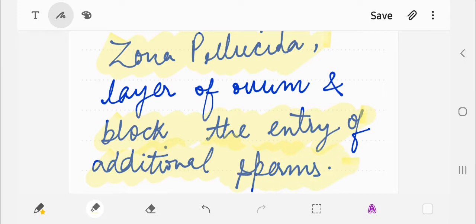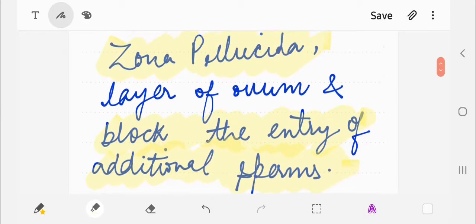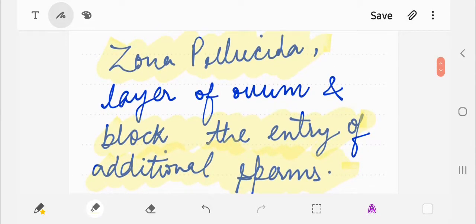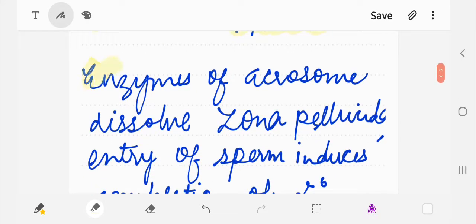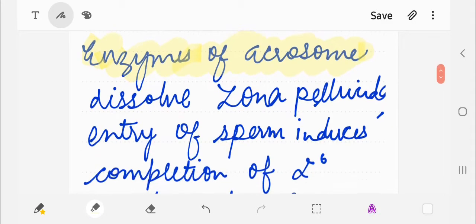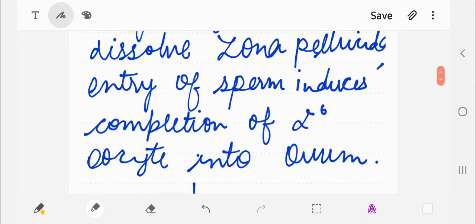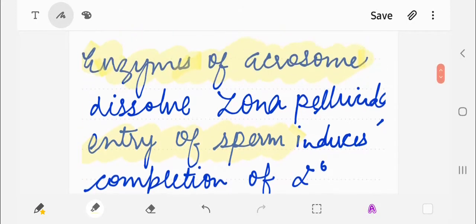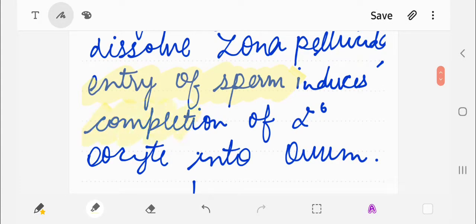As soon as the zona pellucida is hit by the sperm, changes occur that block the entry of additional sperms. And how does this happen? The enzymes of the acrosome, which is at the cap of the sperm, help to dissolve the zona pellucida and the plasma membrane, and the sperm head enters the cytoplasm of the ovum, and this induces the completion of the secondary oocyte into the ovum.